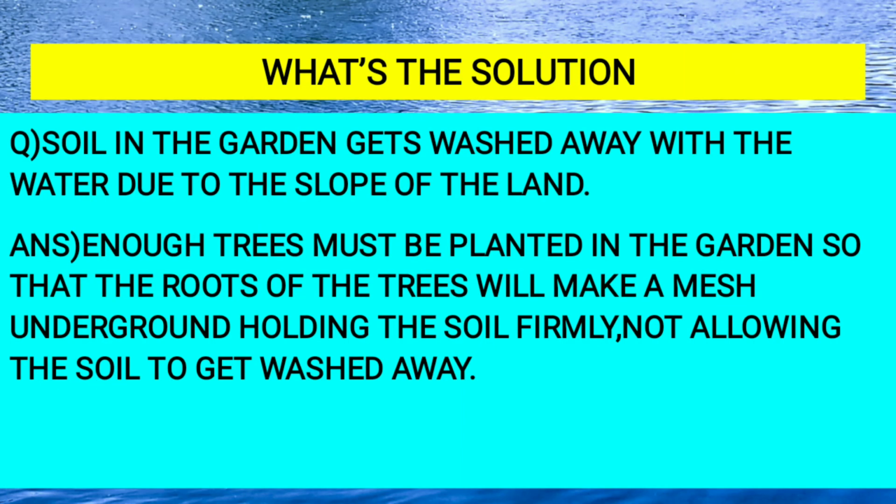What's the solution? Question. Soil in the garden gets washed away with the water due to the slope of the land. Answer. Enough trees must be planted in the garden so that the roots of the trees will make a mesh underground, holding the soil firmly, not allowing the soil to get washed away.